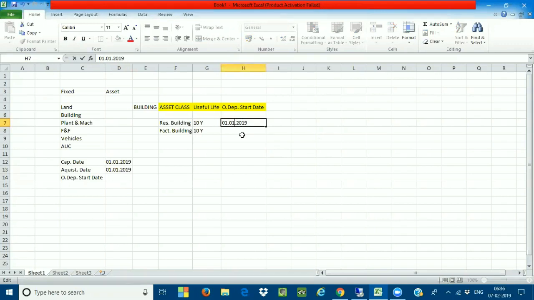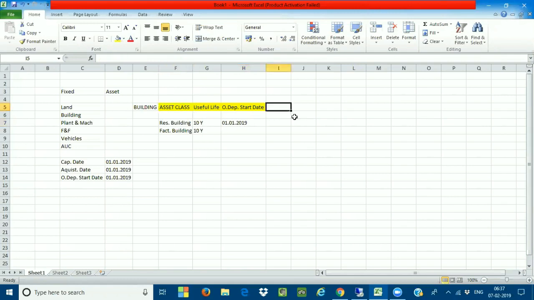Normally 99% will take the calculation date as the ordinary depreciation start date, not the acquisition date. So these are the three different dates we need to understand: the calculation date, the acquisition date, and the third one, the ordinary depreciation start date. This ordinary depreciation start date will be given in the asset master record, while you create it with reference to the asset class, from which date you want to calculate the depreciation.